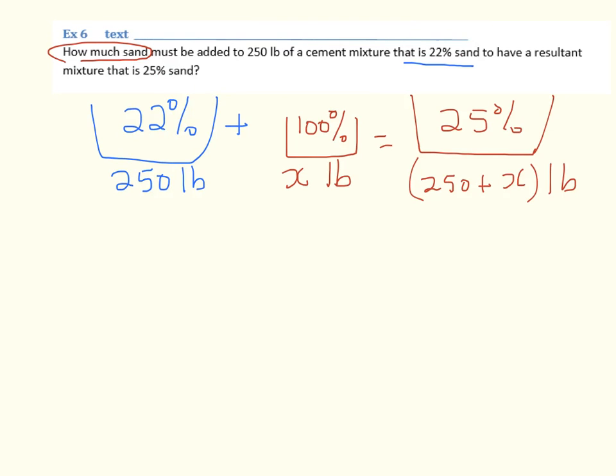And so there's your picture of the problem, and you can certainly put it together and rewrite it in equation form.